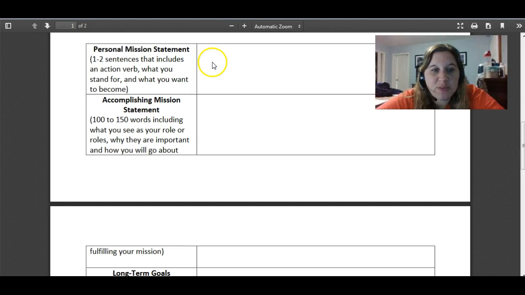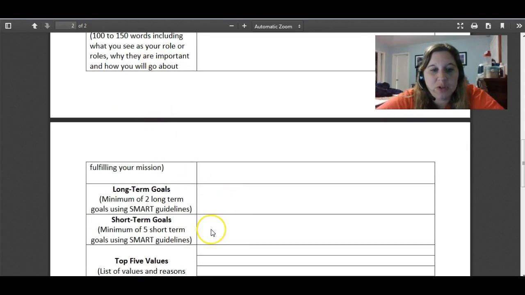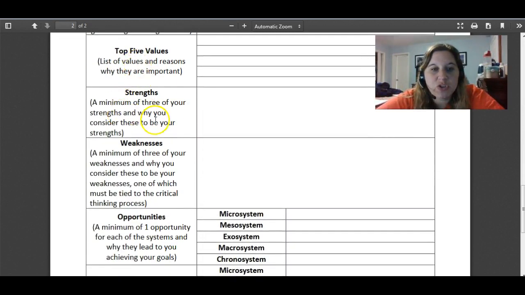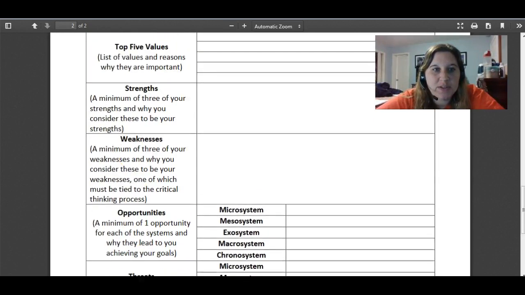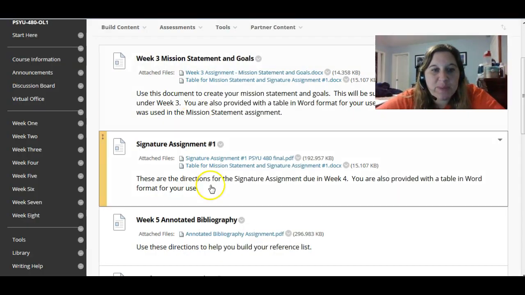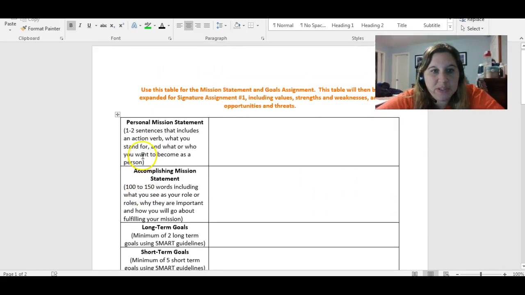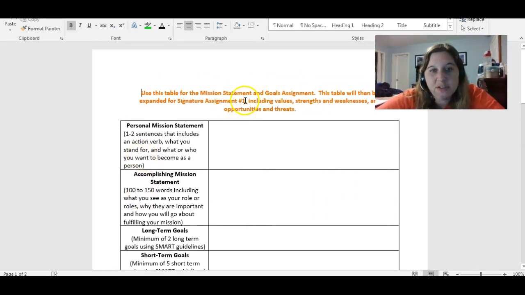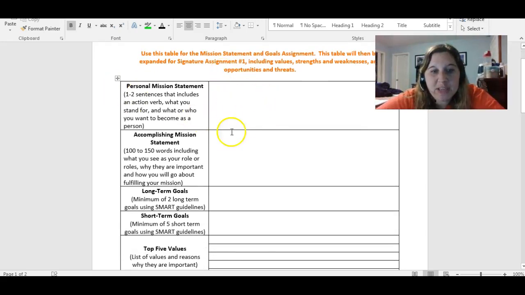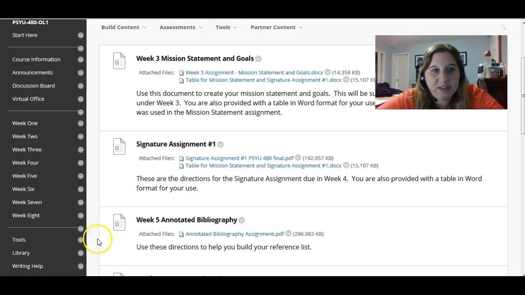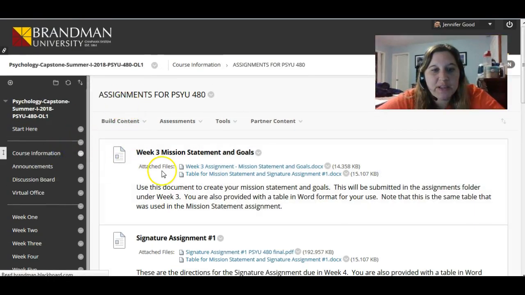So again, you should have already had your mission statement, accomplishing mission statement, long-term and short-term goals completed. And then for the rest of your submission, you're going to have your values, your strengths, your weaknesses, the opportunities and threats. That's what's going to be expected. And again, if you click on this table for mission statement and signature assignment, you will come up with a Word document that you're going to be able to complete. And it says, use this to complete for signature assignment number 1. So you're really going to type in sentences in these different sections, and that's what you are going to submit via Turnitin.